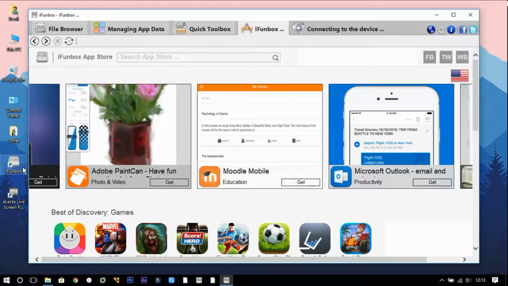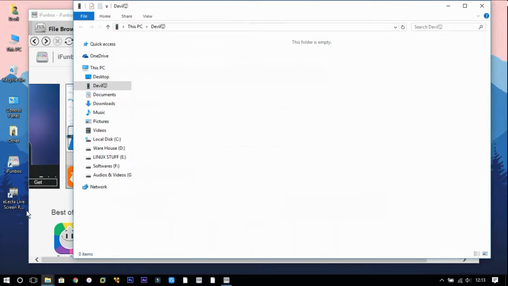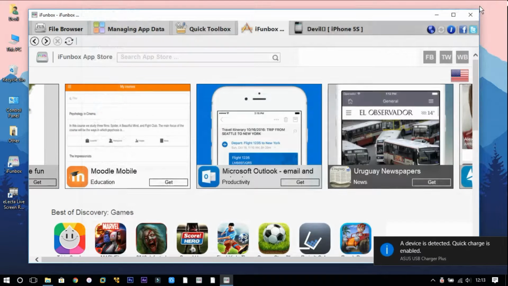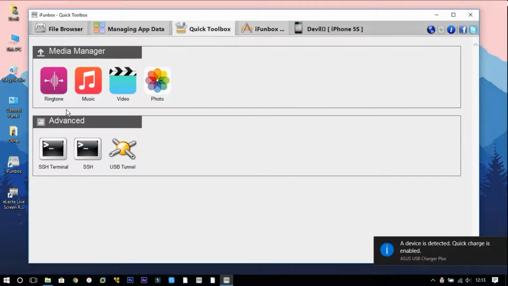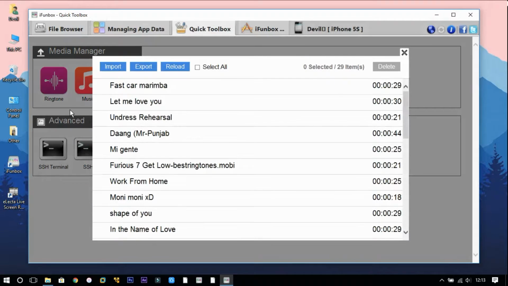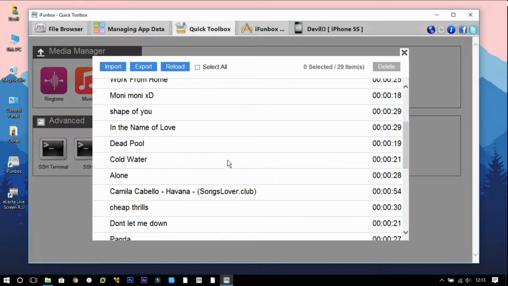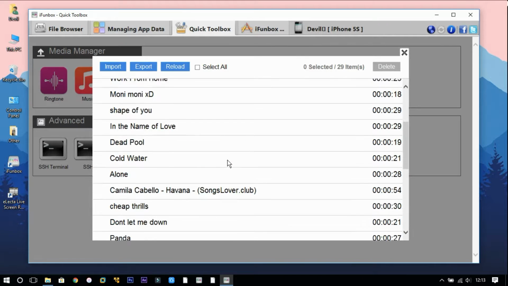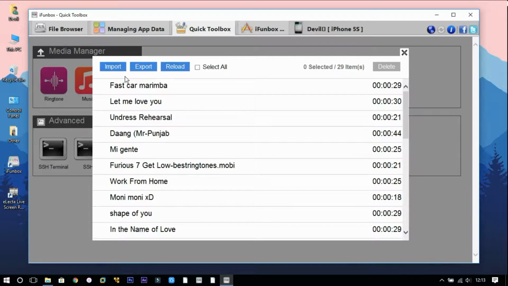After installation, open iPhone Box. Connect your iPhone using a data cable. Go to the quick toolbar section, then select the ringtone option. You will see I already added a lot of ringtones. There's an import button. Click on that button.